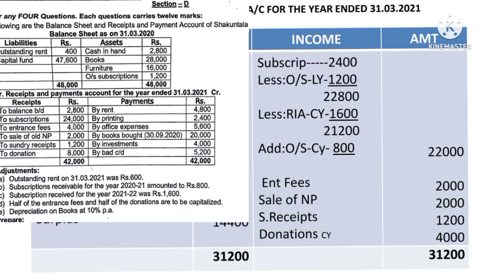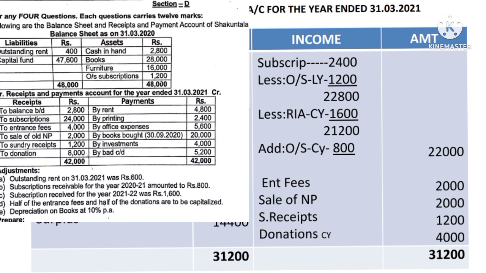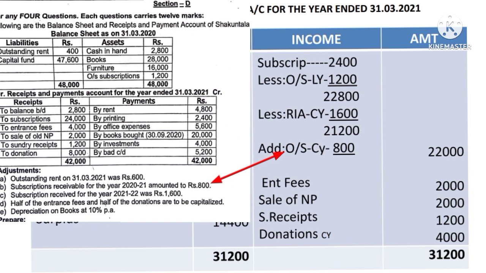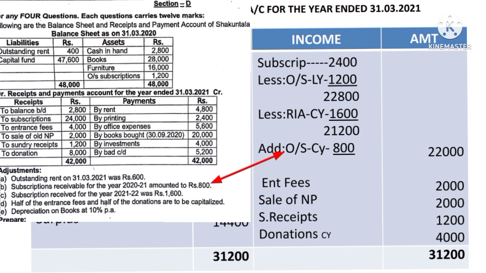So therefore less received in advance 1,600. It comes to 21,200. Then again adjustment number A, adjustment number B, subscription receivable for the current year is 800 rupees. That should be added. So therefore add outstanding for the current year 800. Then it comes to 22,000 rupees. You record it in the outer column.